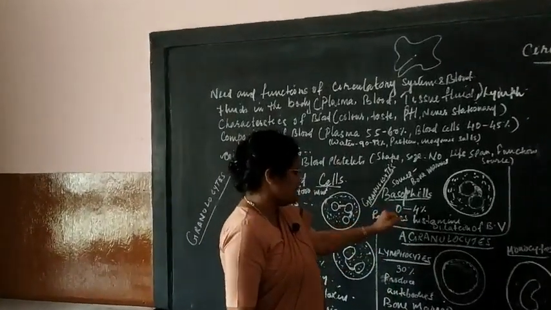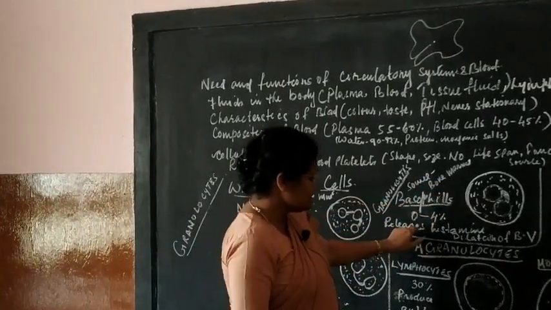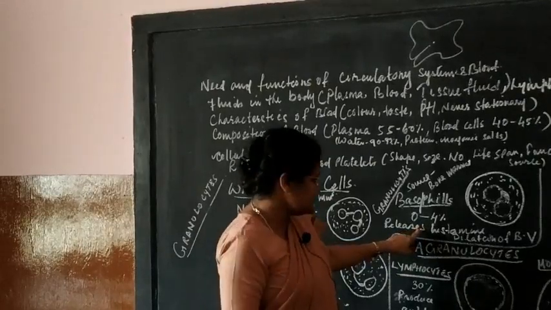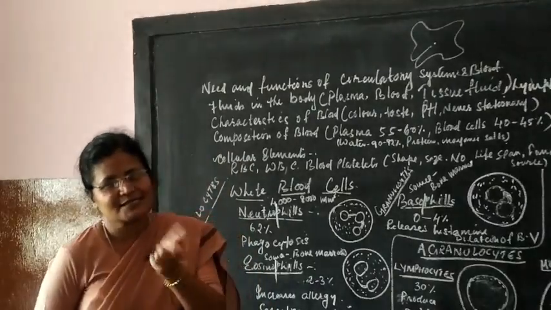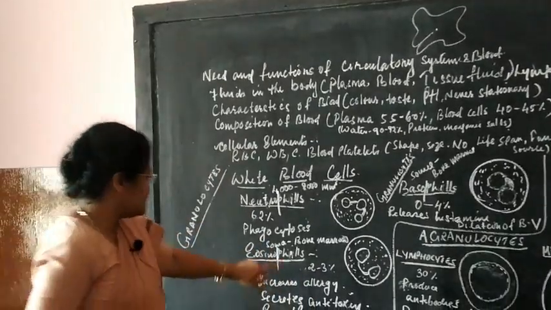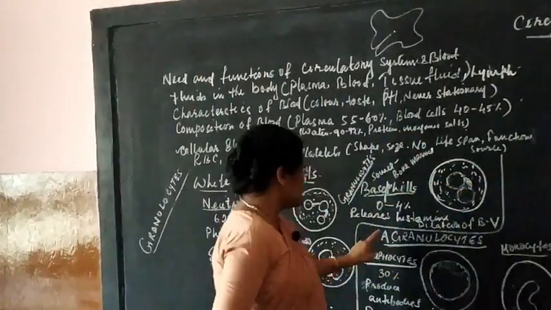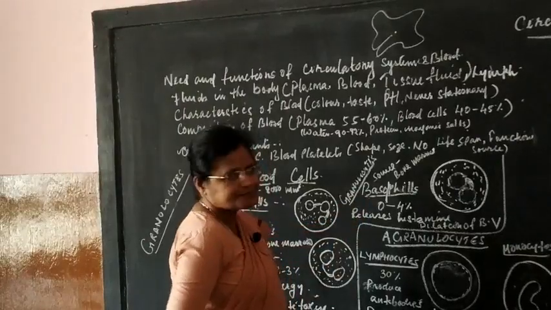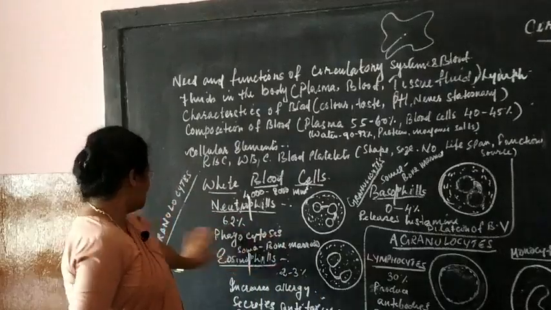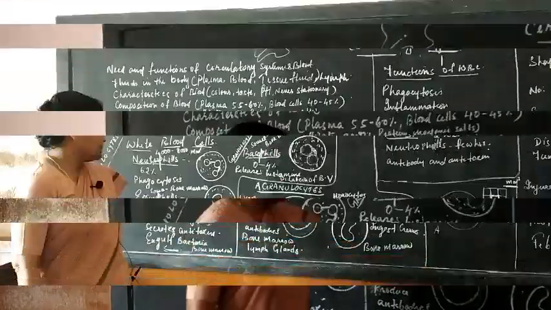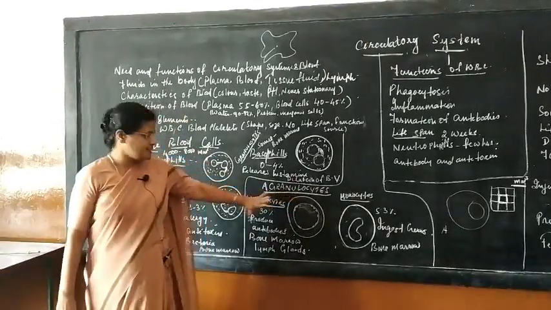Then basophils, 0 to 4%, the source is same, okay. Here, the function is not phagocytosis, instead it releases a protein called histamine, which dilates the blood vessels and helps in the inflammation, okay. These two carry out phagocytosis, while the inflammation function is carried out by your basophils. So, that is about the granulocytes of your WBC. Coming to agranulocytes, so we now go to the agranulocytes.